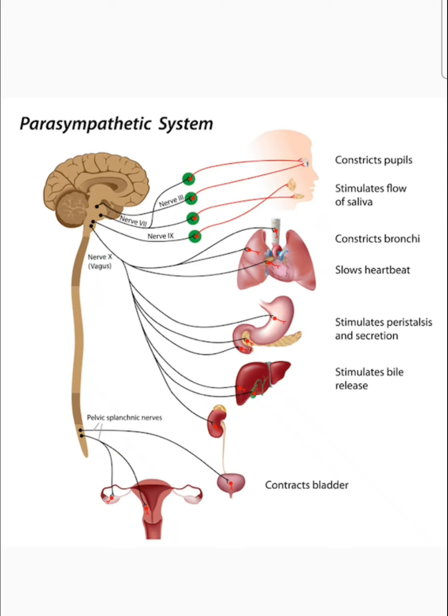Now what is the effect of parasympathetic system? As we have already discussed, the key to remember its response is SLUD. S means salivation, L means lacrimation, U means urination, D means defecation, the all excretory function or elimination of the waste. And second is the digestion and absorption of food. So these are the main responses of the parasympathetic system, and actually its responses are completely opposite to that of the sympathetic stimulation.